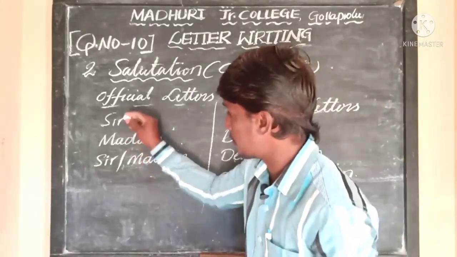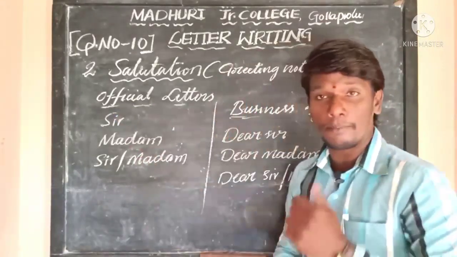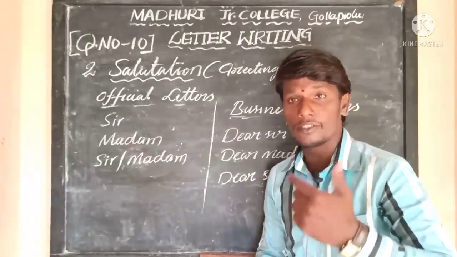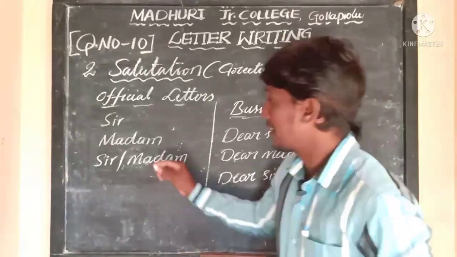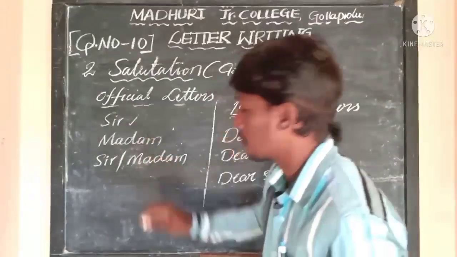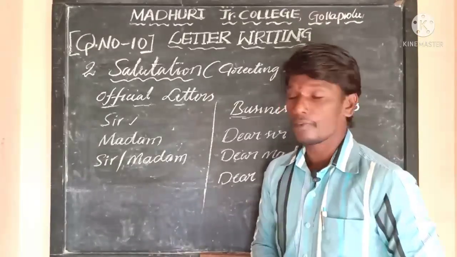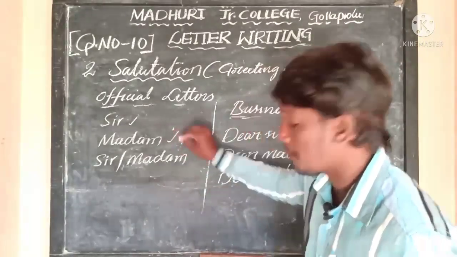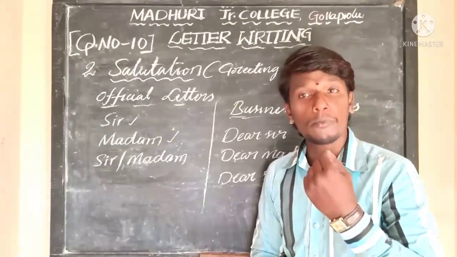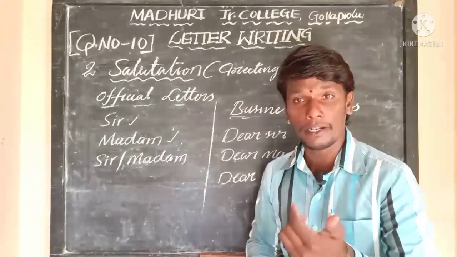If you are writing a letter to a particular male person, you can use the salutation sir. It is enough to say sir. And if you are writing to a female person, then you say madam. That is enough.